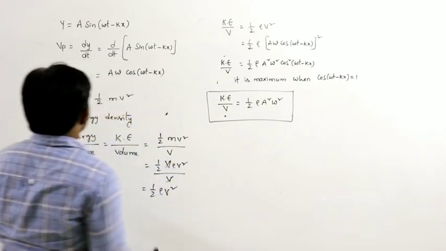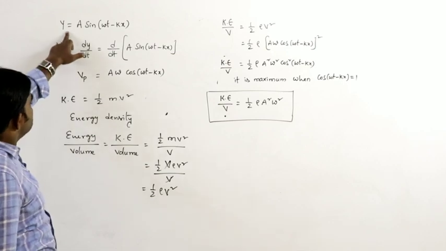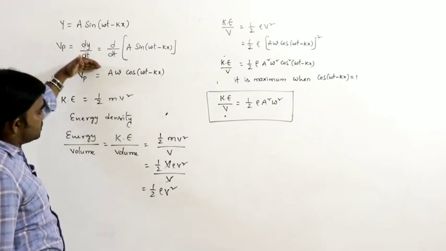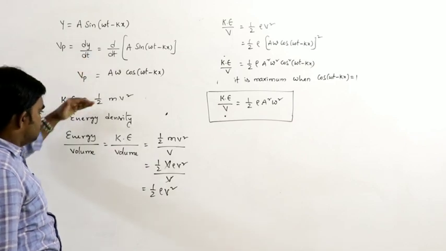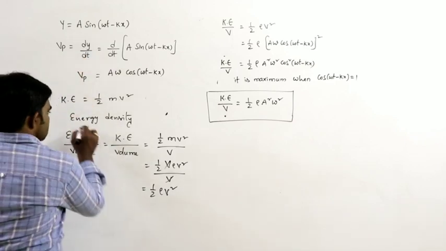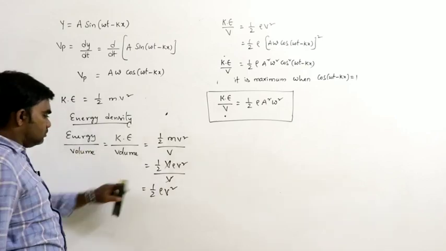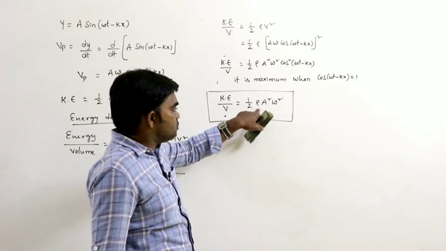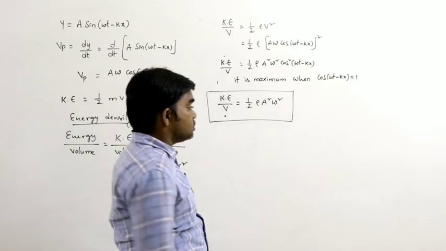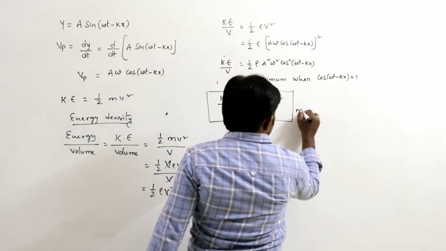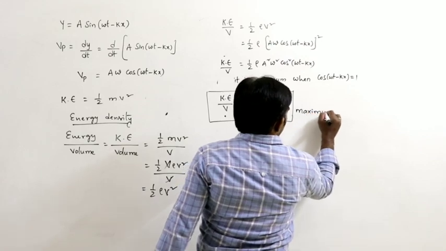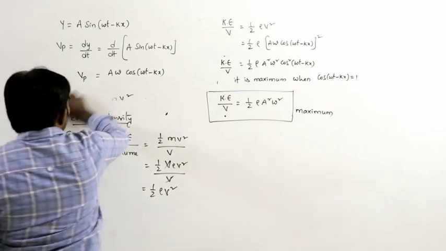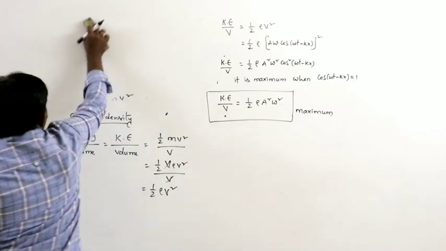So what we are doing here: this is the displacement, and the velocity of the particle is the differentiation of displacement. Then I write the kinetic energy per unit volume, the energy density, as half rho v square. So the kinetic energy per unit volume is half rho a square omega square. This is the maximum possible value. Next, come to the topic.